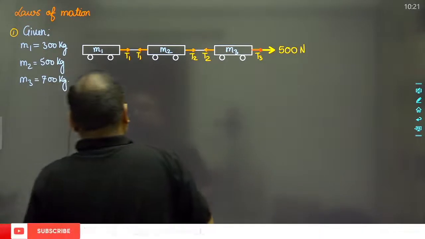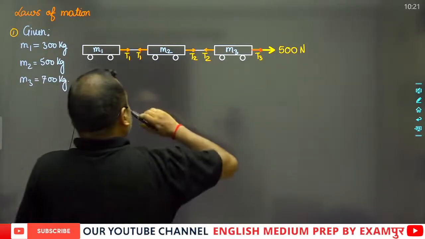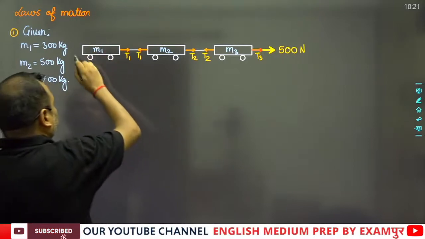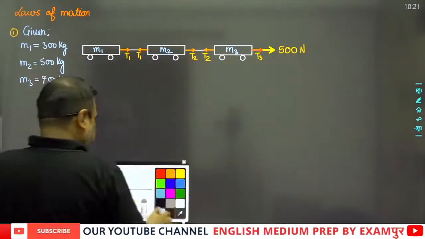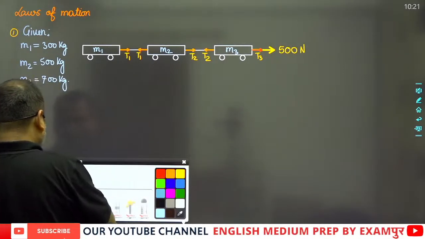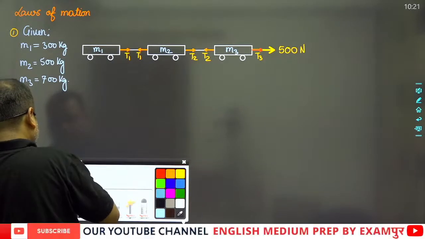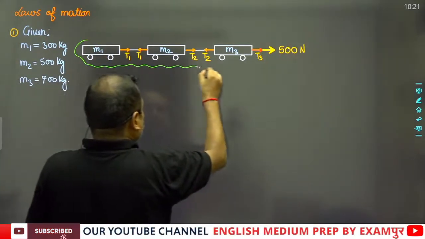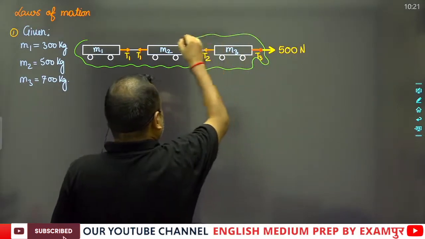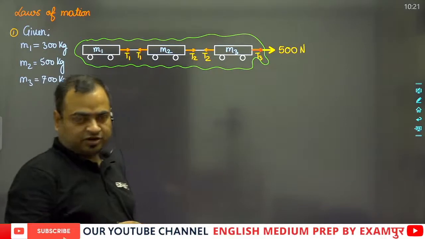Such type of questions are solved in this way: first of all we will have to add the masses of all these three. To calculate that, we will first draw a system boundary. We will have to calculate the total mass inside this boundary.